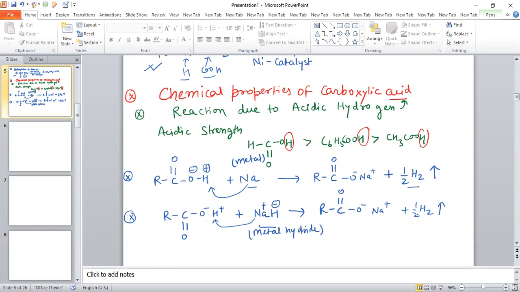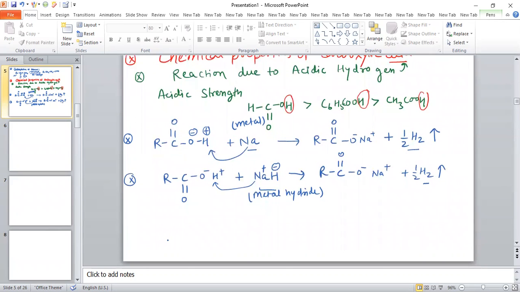So in both cases hydrogen gas is liberated. Now if the reaction of this carboxylic acid, RCOOH, with NaOH. NaOH is basically a base. So what happens in this case?